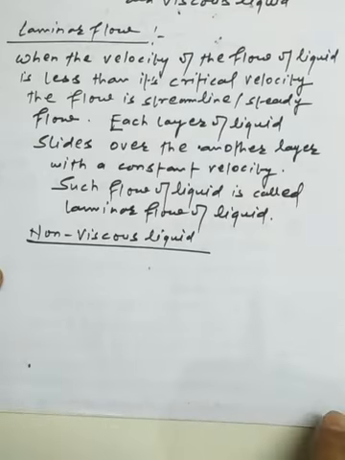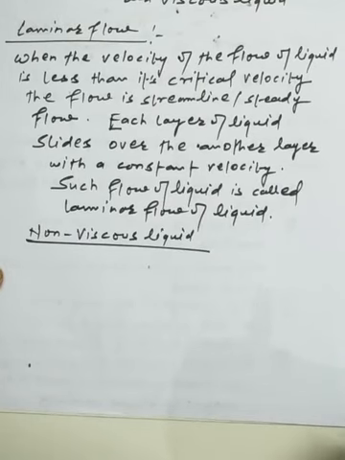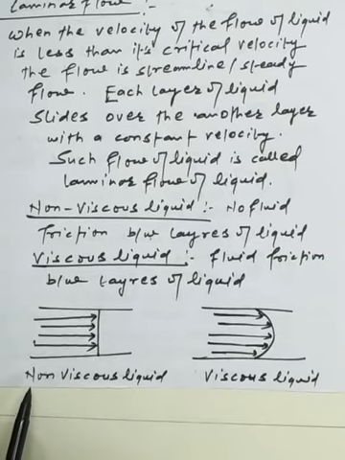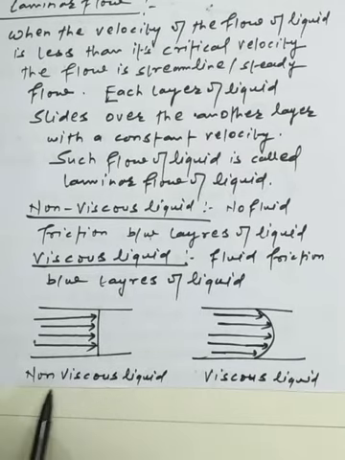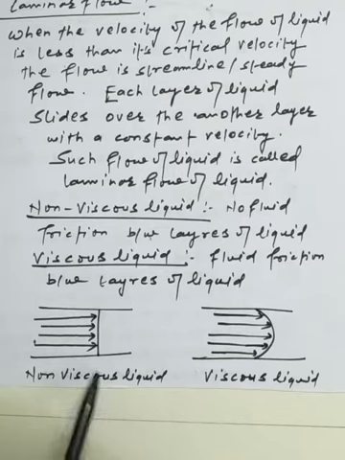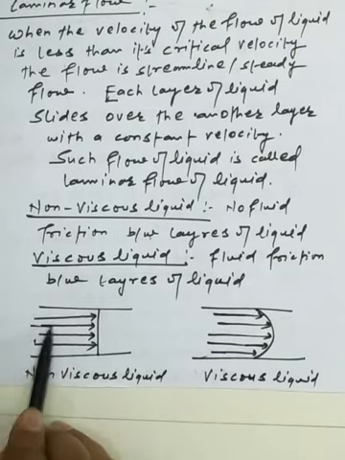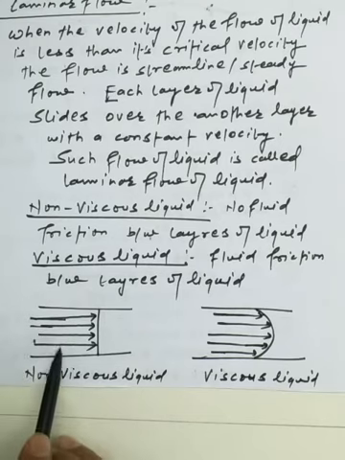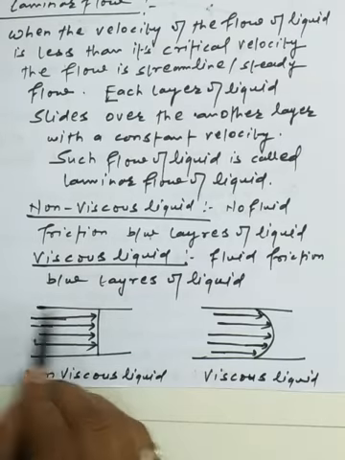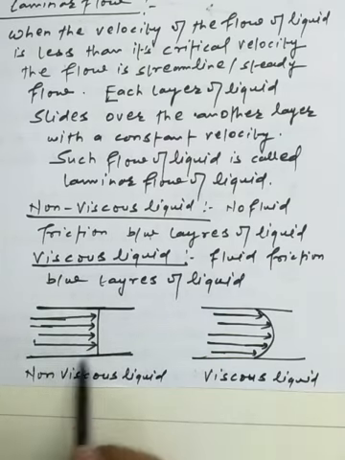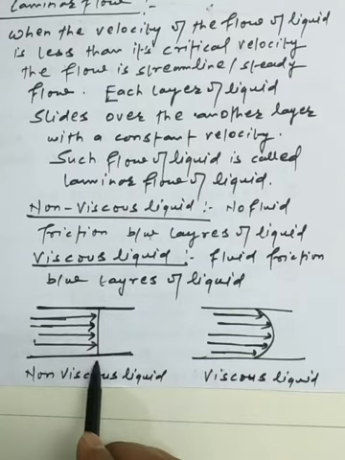So how can we discuss the flow of a liquid, or how can we represent its velocity profile with the help of tangents? Now here we can see the velocity profile of a viscous and a non-viscous liquid. Here we have the non-viscous liquid. When we make the velocity profile, all the layers moving on each other have the same velocity. This is a tube, or a pipe, and all the layers have the same velocities.